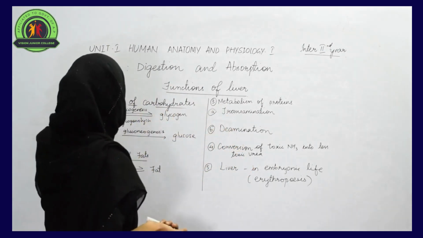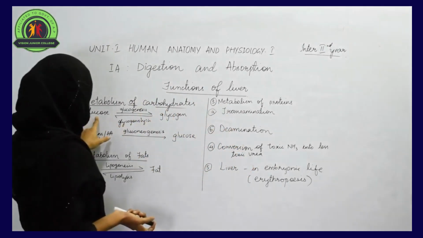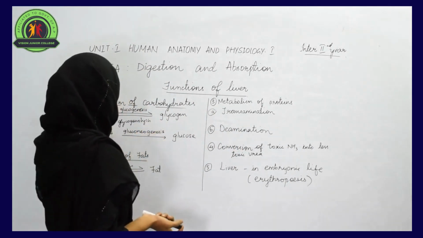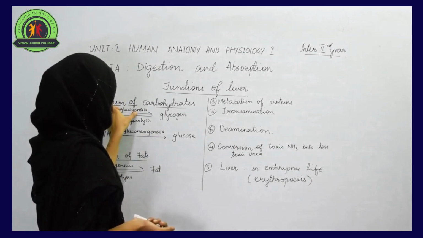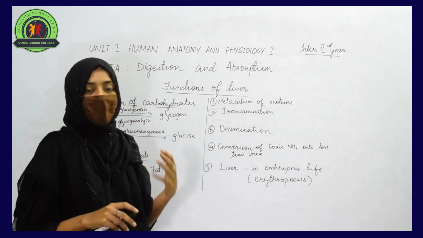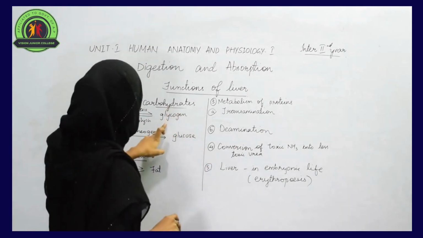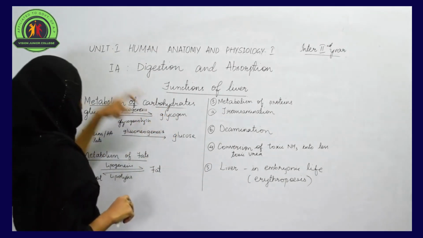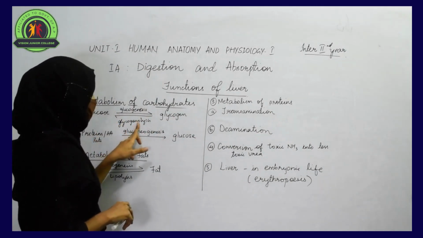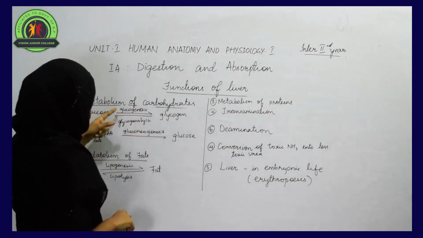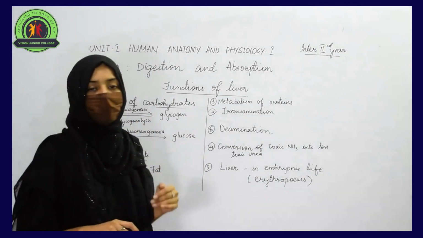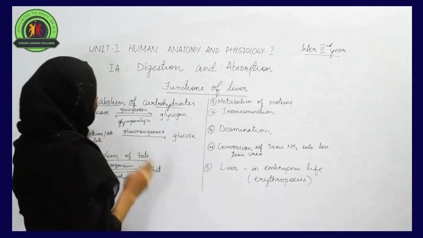So liver plays an important role in converting glucose into a new form, that is glycogen, and this process is called glycogenesis. When enough glucose is not present in our body, at that time this glycogen can be converted back into glucose, and this process is called glycogenolysis. So both the processes, glycogenesis and glycogenolysis, take place in the liver, and this is how the metabolism of carbohydrate takes place.